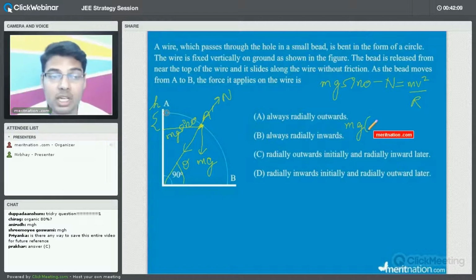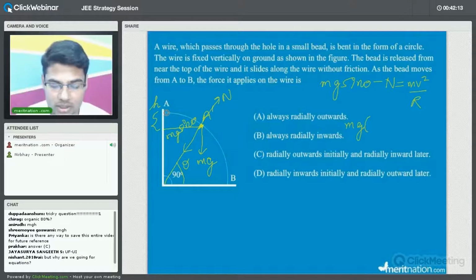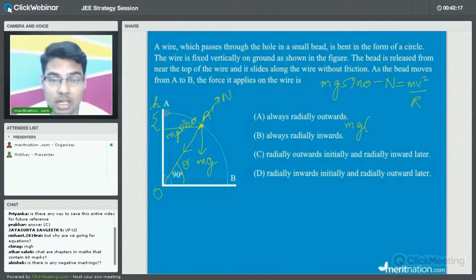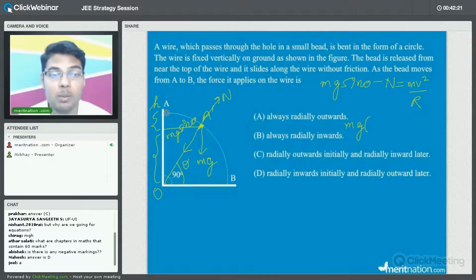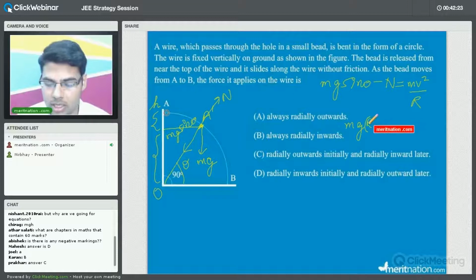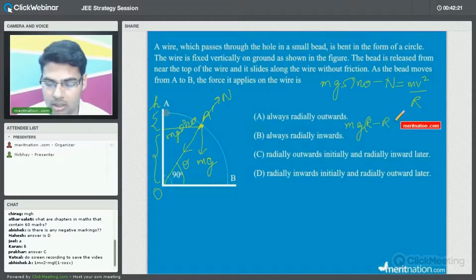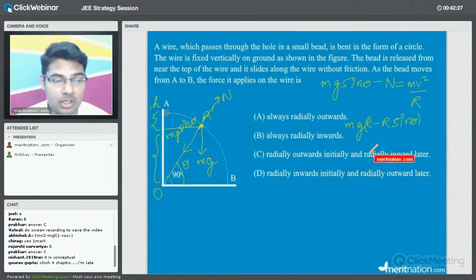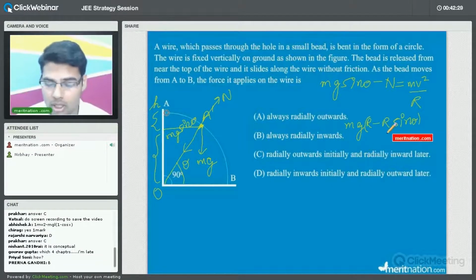mg into the height. So what will be this h? Let us say this is O. So AO is capital R, right? So R minus this distance will be nothing but the h. So what is this? R minus R sine theta, right? So this will be the loss in potential energy, right?